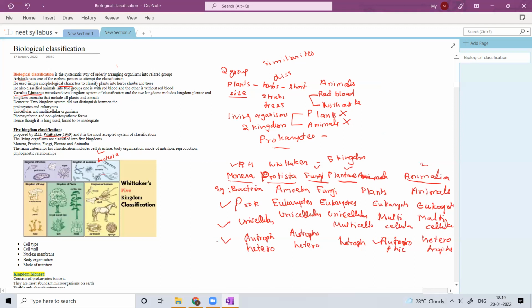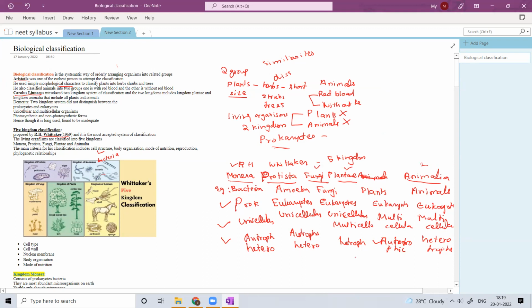Coming to the mode of nutrition. In what way are they taking their food? Under kingdom Monera, in which the bacteria come under, you can find autotrophs. Some bacteria can prepare their own food and some bacteria cannot. So some are autotrophs and some are heterotrophs. Similarly, Protista also have some autotrophs and heterotrophs.